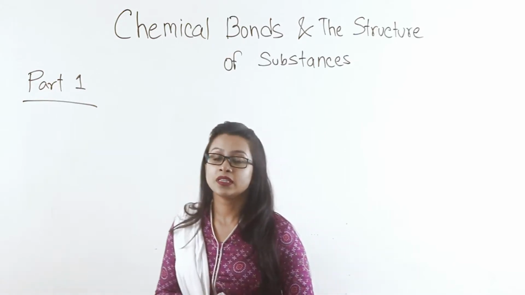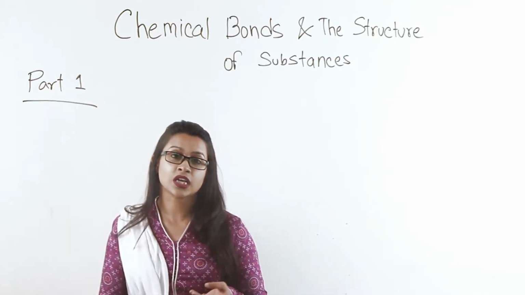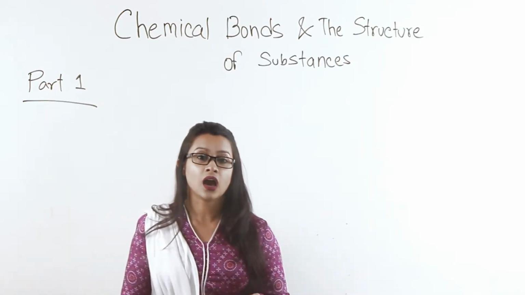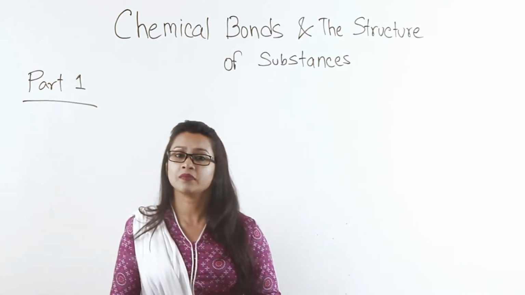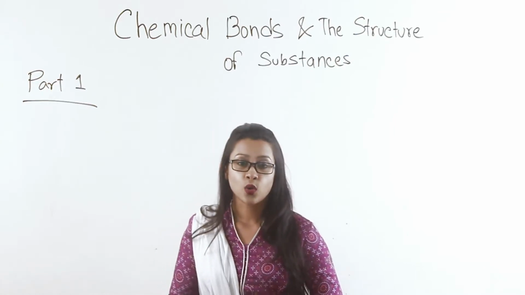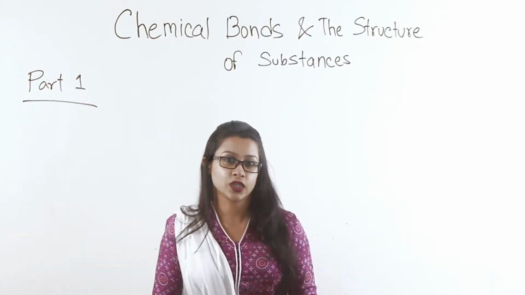They are so unreactive that these elements are known as inert gases. And these elements are helium, neon, argon, xenon, krypton, etc. Now, what makes them so unreactive? Why are they so inert?